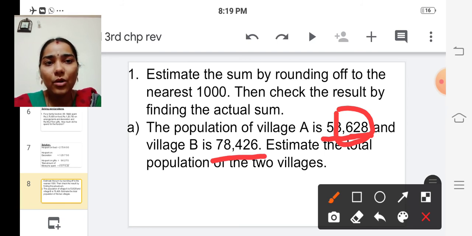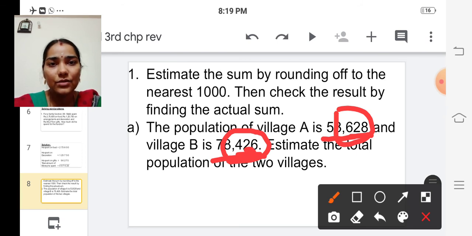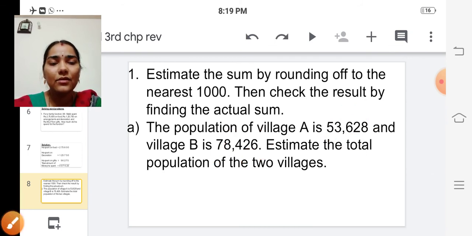So we are going to round off to the nearest thousand. So see the thousands place, it is 8,426. So it is below 500. So it will be 78,000. Okay. So we are going to find out the total population of two villages. So for that what we have to do? We have to add these two numbers.